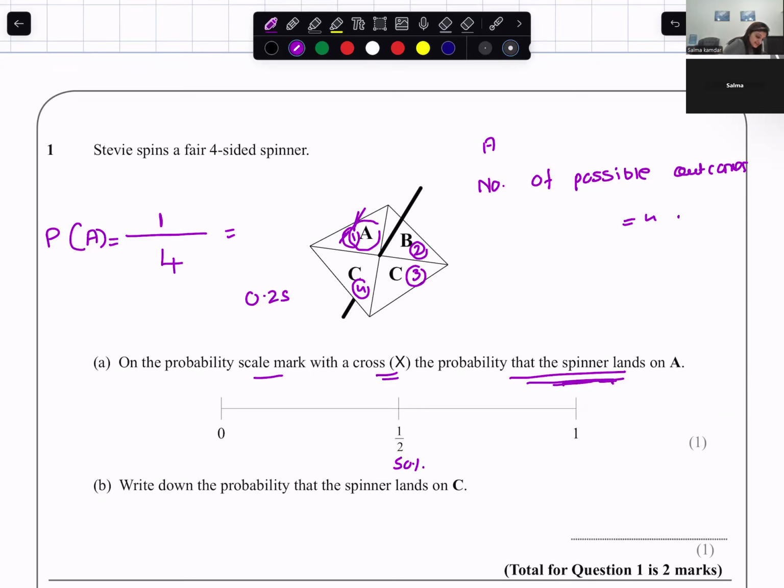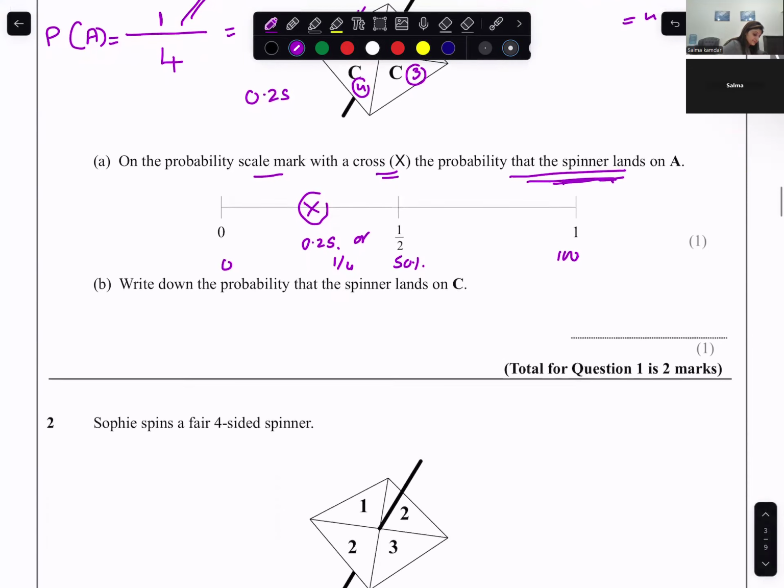This is 50%. This is 0. This is 100%. So on the probability scale, mark with a cross the probability that the spinner would land on A. It would be somewhere at 0.25 or 1 by 4. So over here, so it is unlikely that it would happen. Probability of the spinner landing on A is over here.